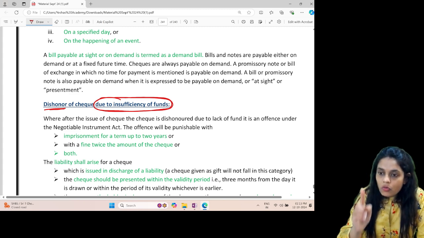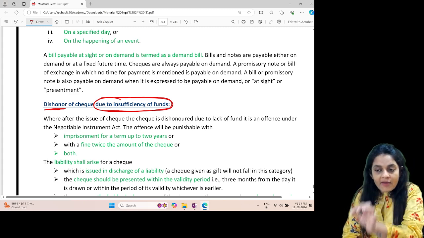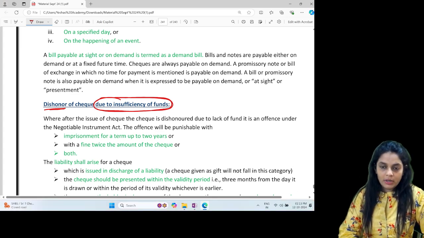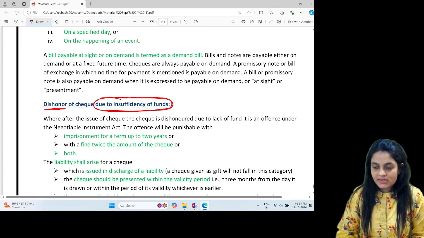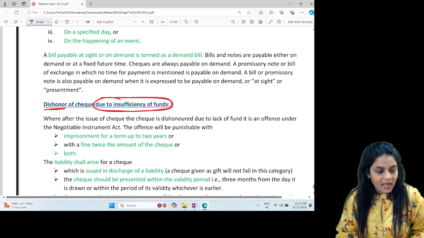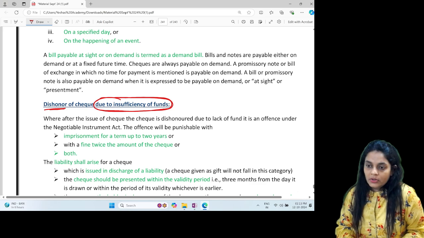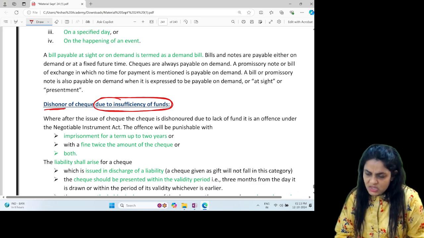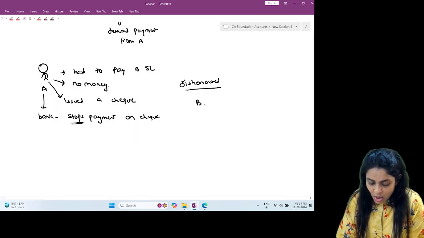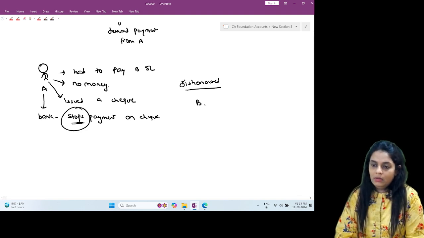That means you are punishable only if your check has been dishonored due to insufficiency of funds. In this case, is my check dishonored due to insufficiency of funds? No. Why is it dishonored? Because of stop payment, bro. So how can you punish me?